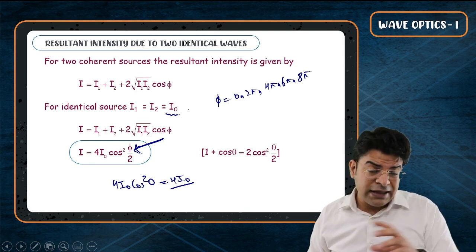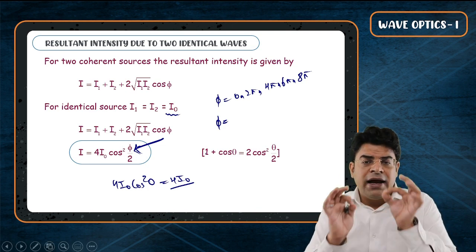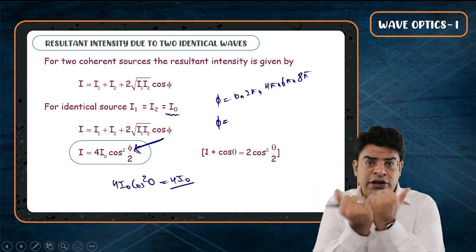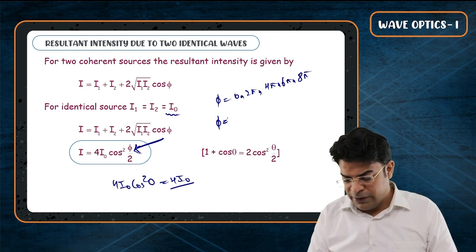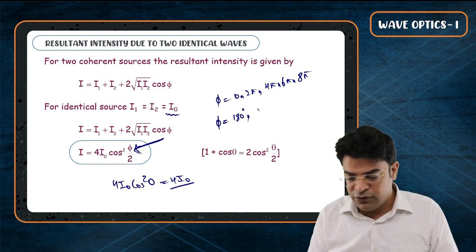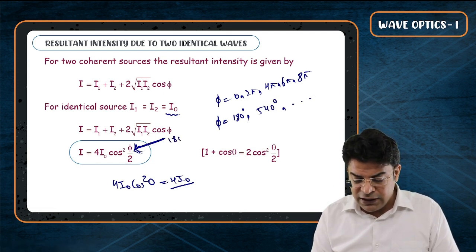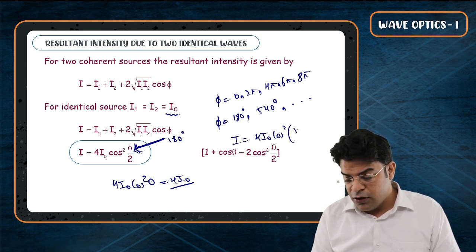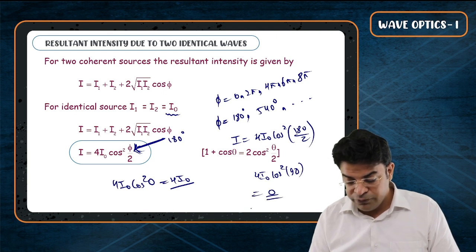When the two waves try to interfere perfectly destructively, to cancel out each other, their phase should point in opposite directions. So the phase difference has to be pi, 3 pi, 5 pi, an odd multiple of pi, so 180 degrees, or 3 times 180, 540 degrees, and so on. If you substitute the phase angle as 180 degrees, you get the resultant intensity as 4 I naught into cos square of 180 by 2, and 180 by 2 is 90. So you get 4 I naught cos square 90, and cos square 90 is 0, so you get 0.